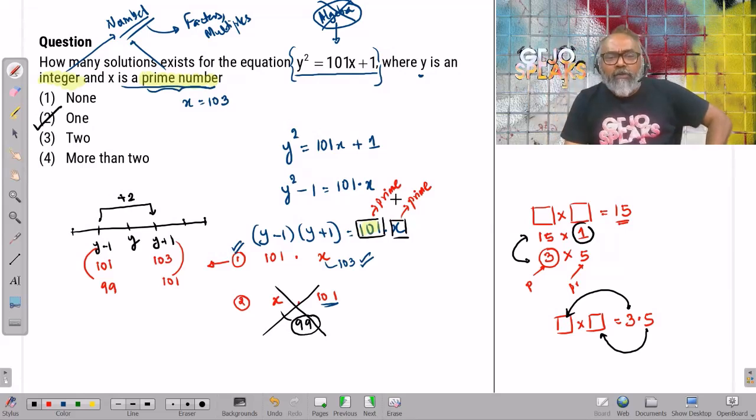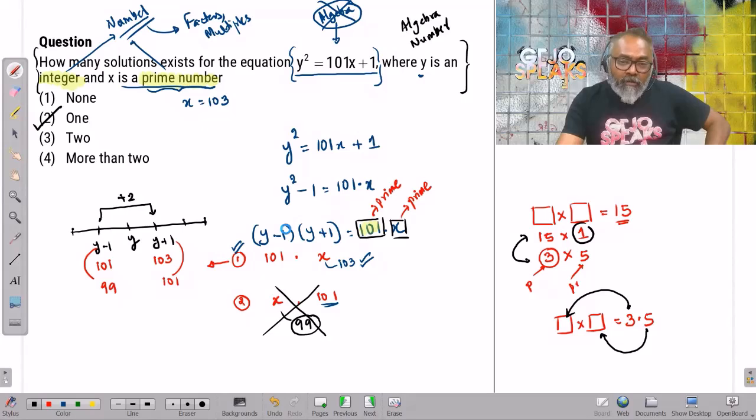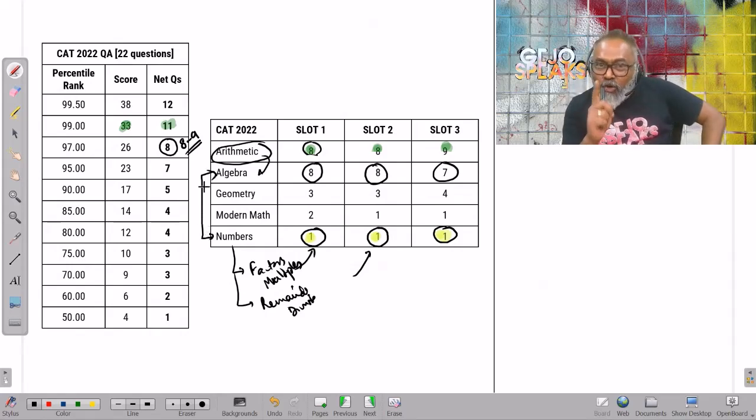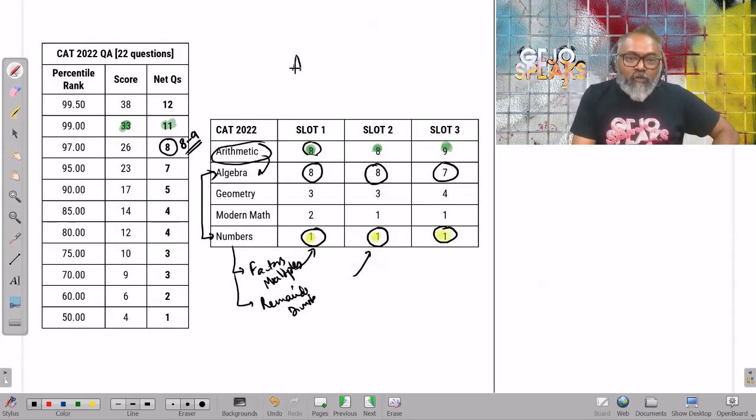Now I'm going to ask you a question. The question is very simple. What will you treat this sort of question as? Would you treat this question as an algebra question? Would you treat this question as a number question? The point is, when algebra is mentioned here and numbers is mentioned separately, this particular table is not telling you one reality. That reality is that there could be a question which involves both algebra and numbers.